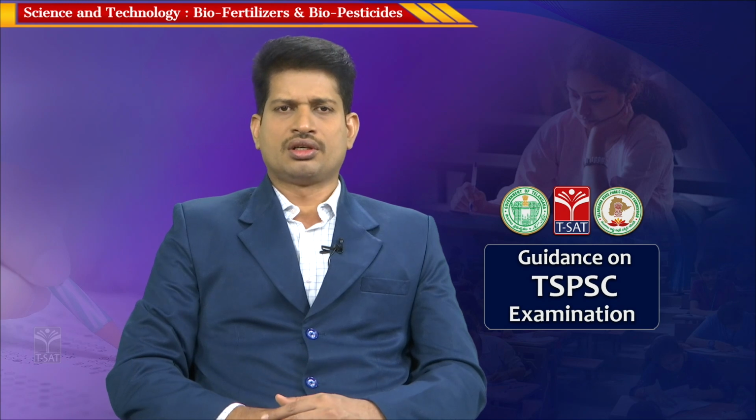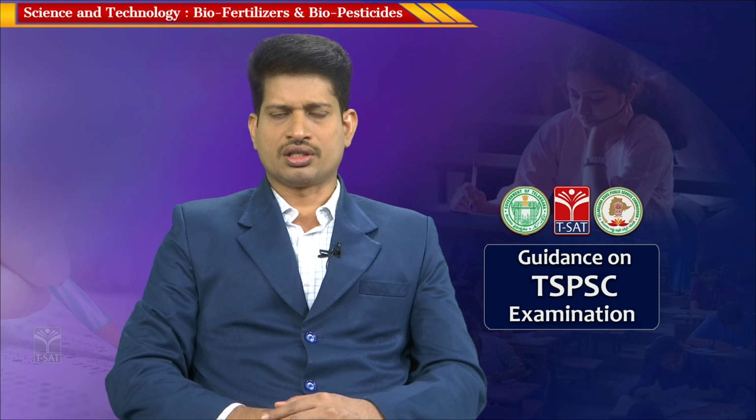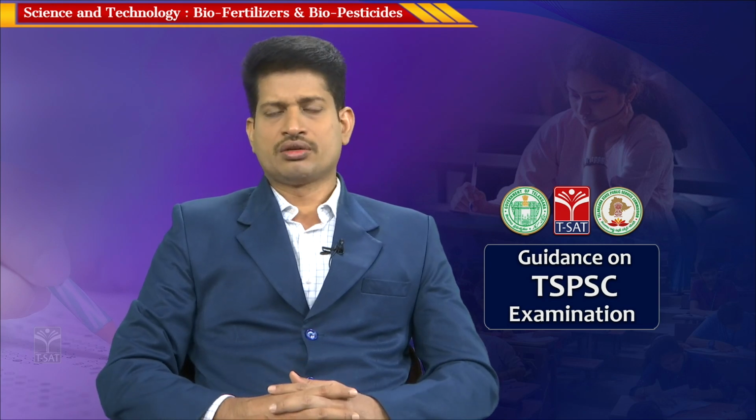When we are dependent upon chemical artificial fertilizers which are synthesized in factories, rather than biopesticides or biofertilizers, there are disadvantages with chemical fertilizers and chemical pesticides.